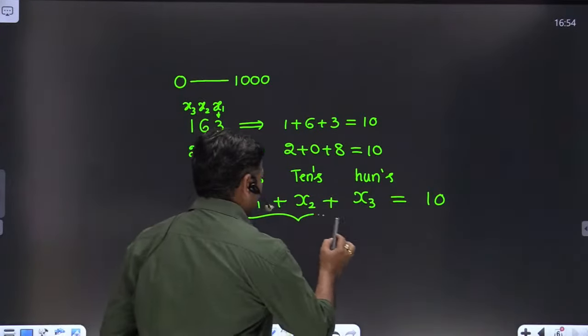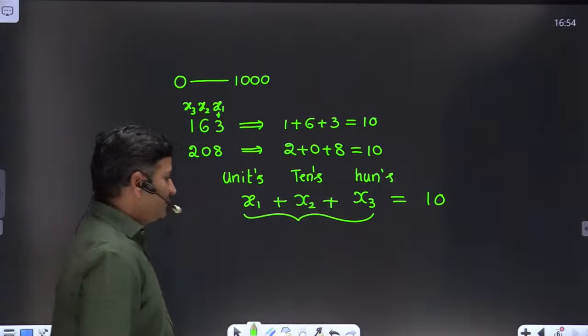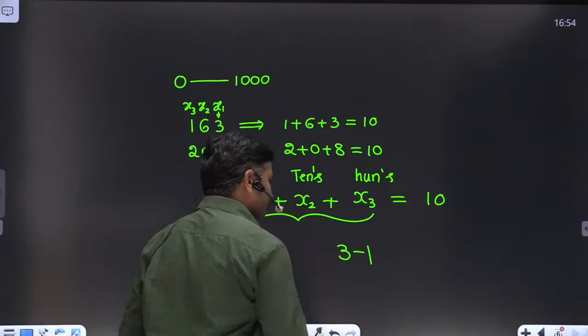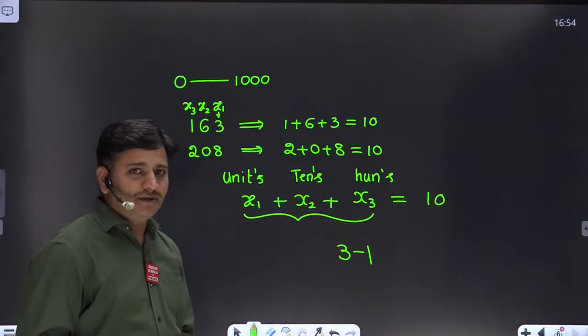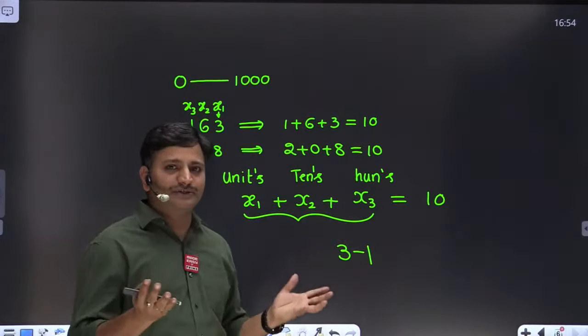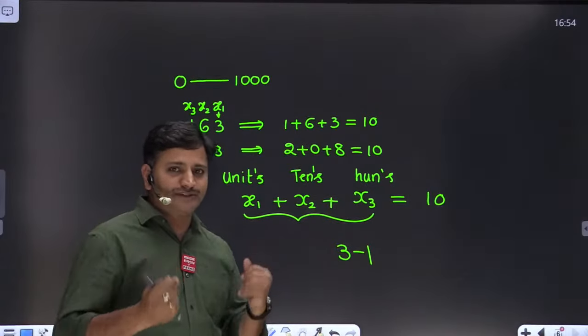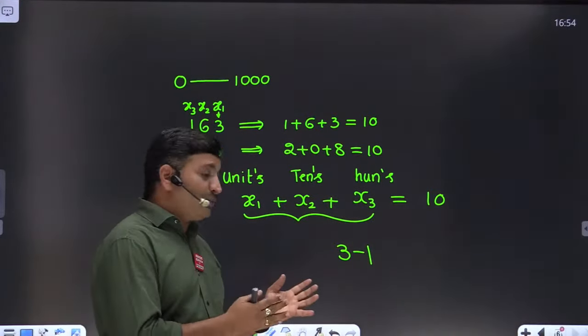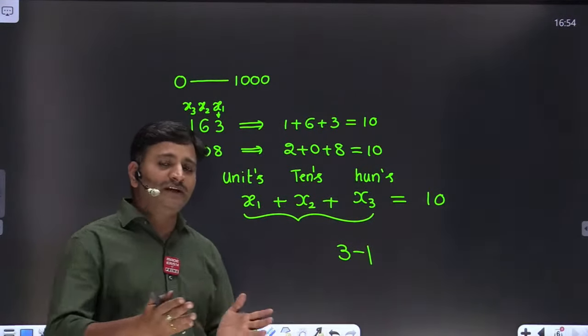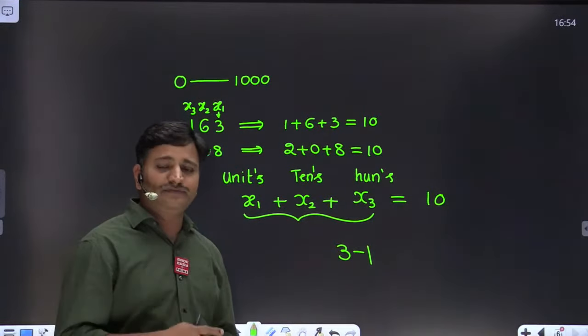How many variables are we having? 3 variables. Therefore, vertical lines are 3 minus 1. Every time I am mapping this concept to vertical lines, please recall the basics. The title of this course is concept series. We are developing concepts, friends. We are not by-hearting any formula. In the beginning I explained the concept behind this, and based on that we are doing different kinds of problems. I hope this session is very useful for you, friends.